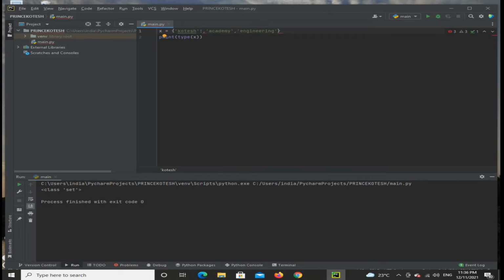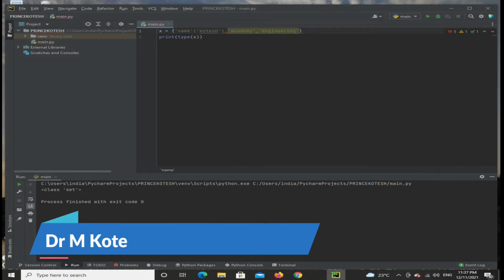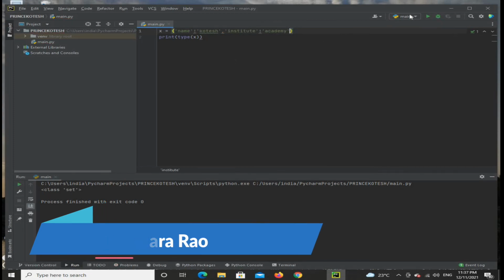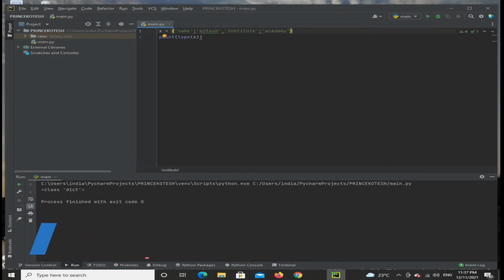For example, 'name', single quotation closed, a colon, then the value; then a comma, and 'institute', a colon, and the institution, also in single quotation marks. Like that you have to represent it. After you run this, you will get dict, that is, dictionary.